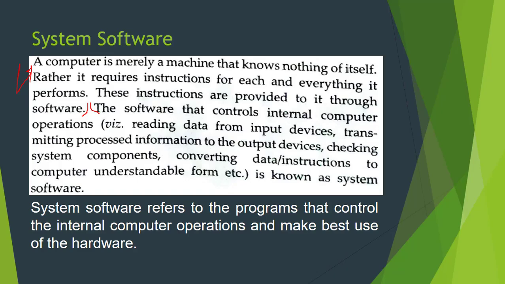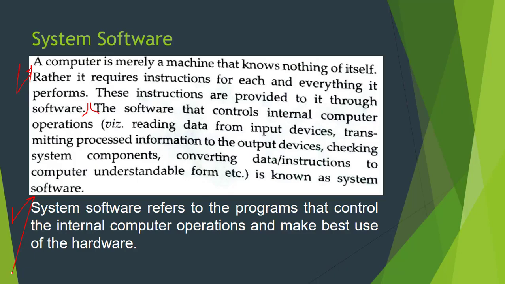These system softwares help our computer manage the input-output devices, and also convert high-level data into low-level form. In short, system software refers to the programs that control the internal computer operations and make best use of the hardware.